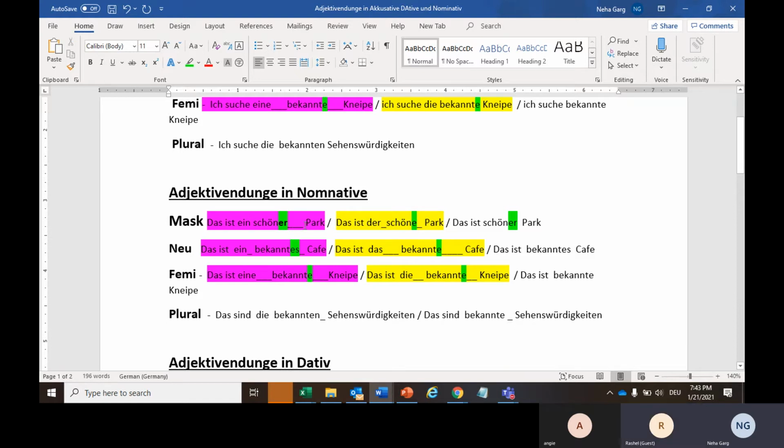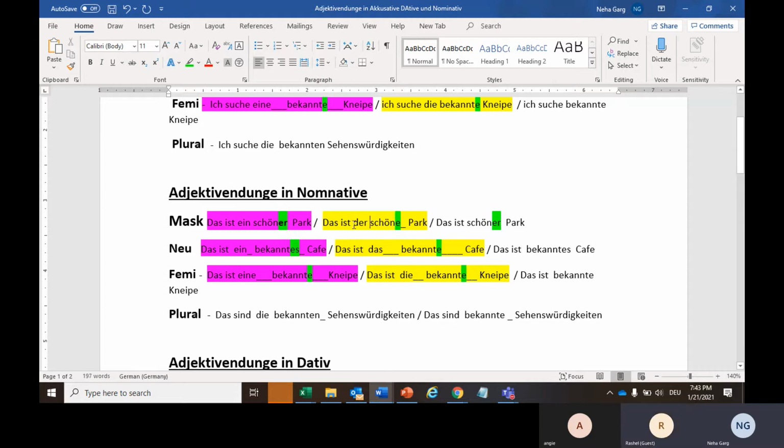In masculine, das ist ein schöner, we will add er, because nothing is being declared with ein, so we are not able to understand whether park is masculine or feminine. That is why we are adding the extra er.